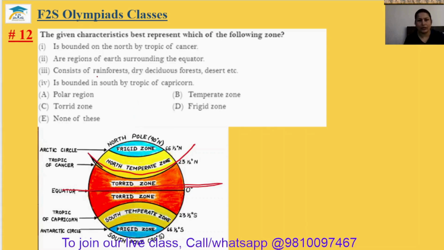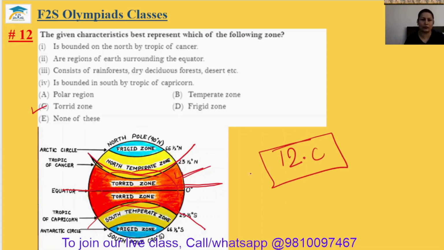It consists of rainforest, dry deciduous forest, desert, etc. This area is bounded in the south by Tropic of Capricorn, this one. So you can easily tell this is your torrid zone. The answer will be option C. 12th answer is option C.